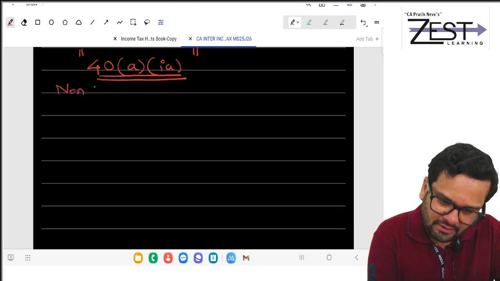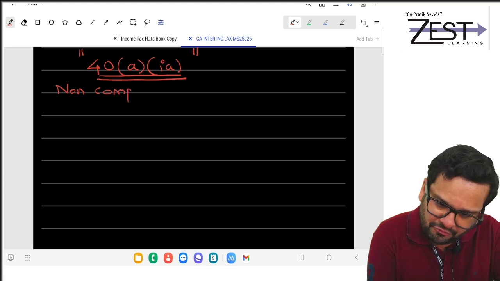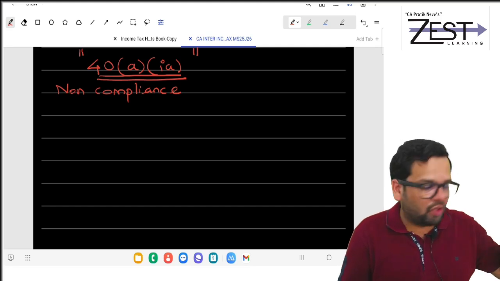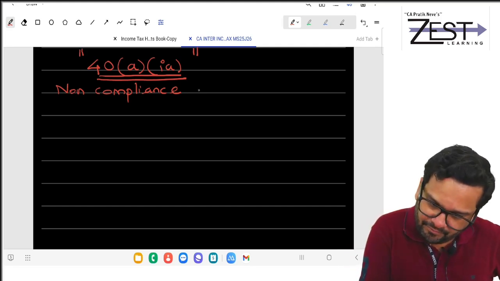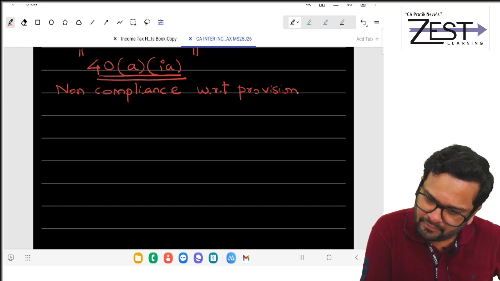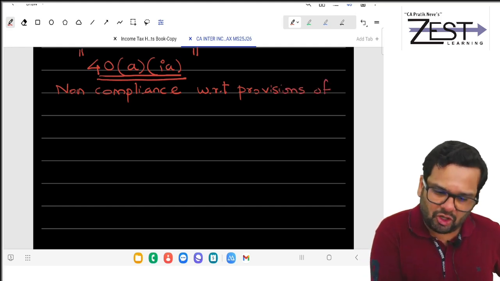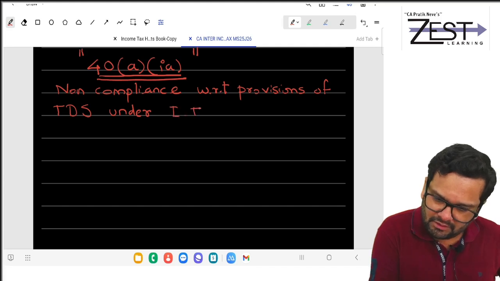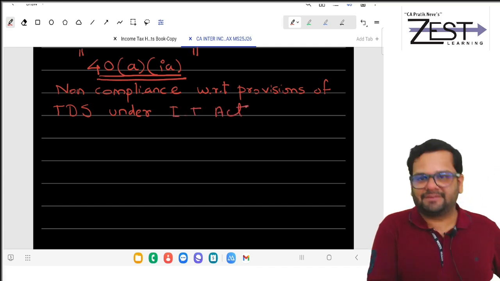Non-compliance. Mischief, na? What mischief? Non-compliance. We are talking about non-compliance with respect to provisions of TDS under the Income Tax Act.